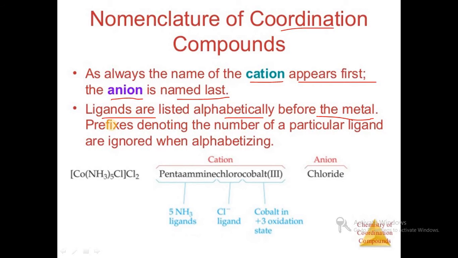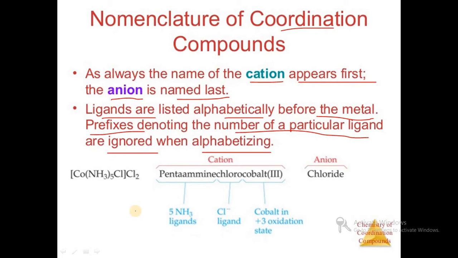That is, prefixes denoting the number of a particular ligand are ignored when alphabetizing.